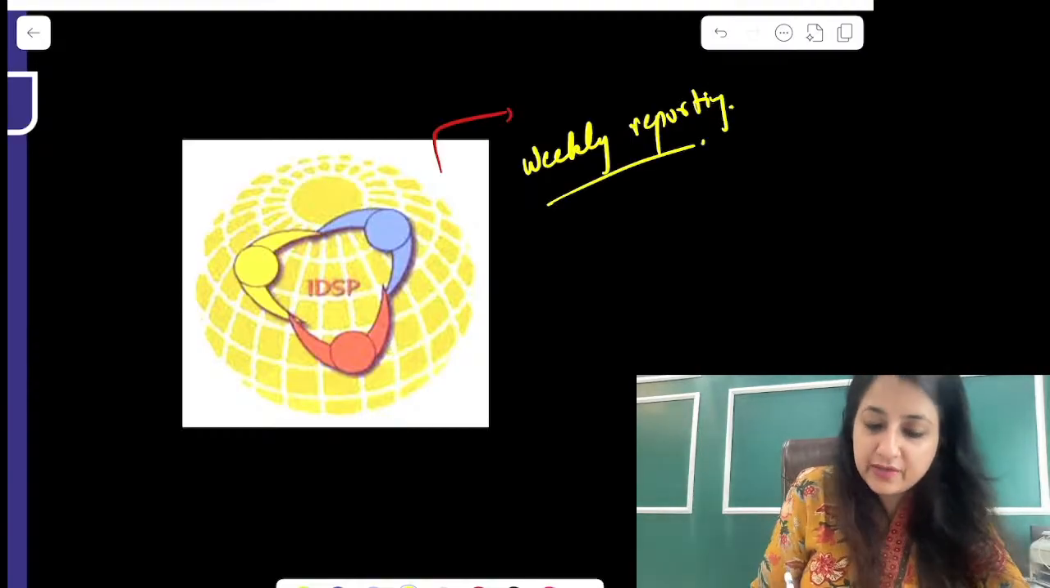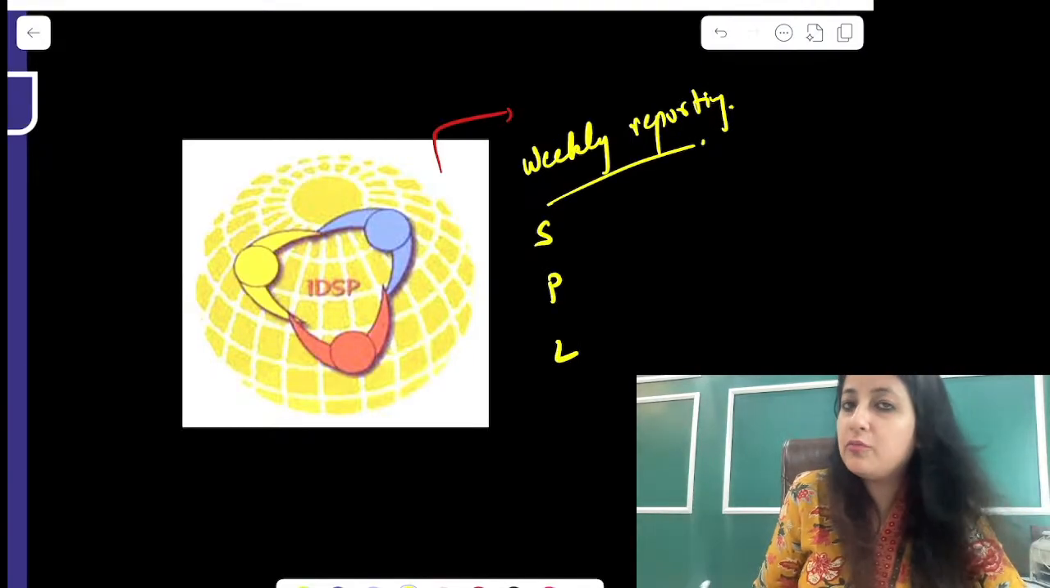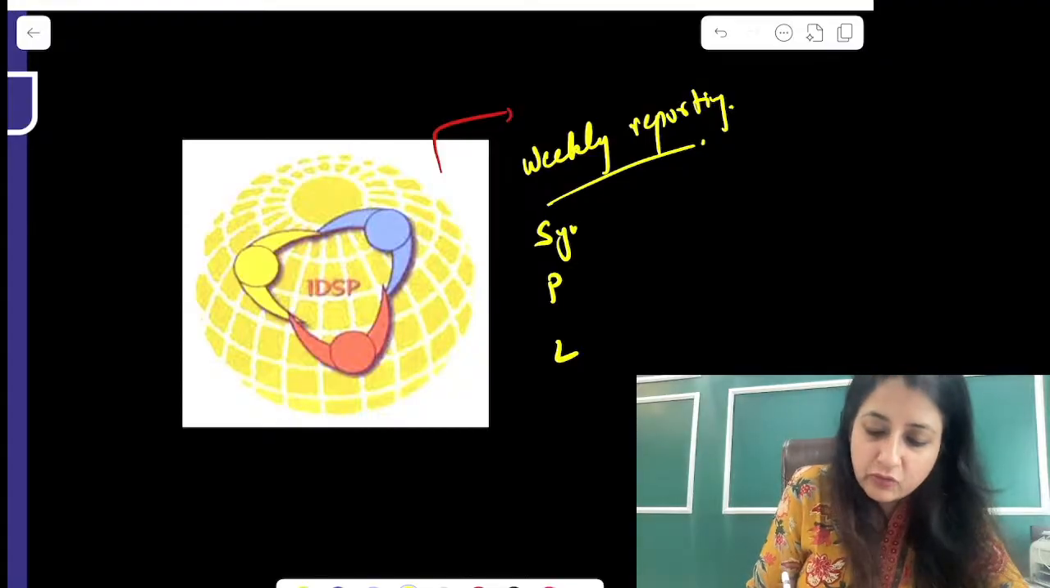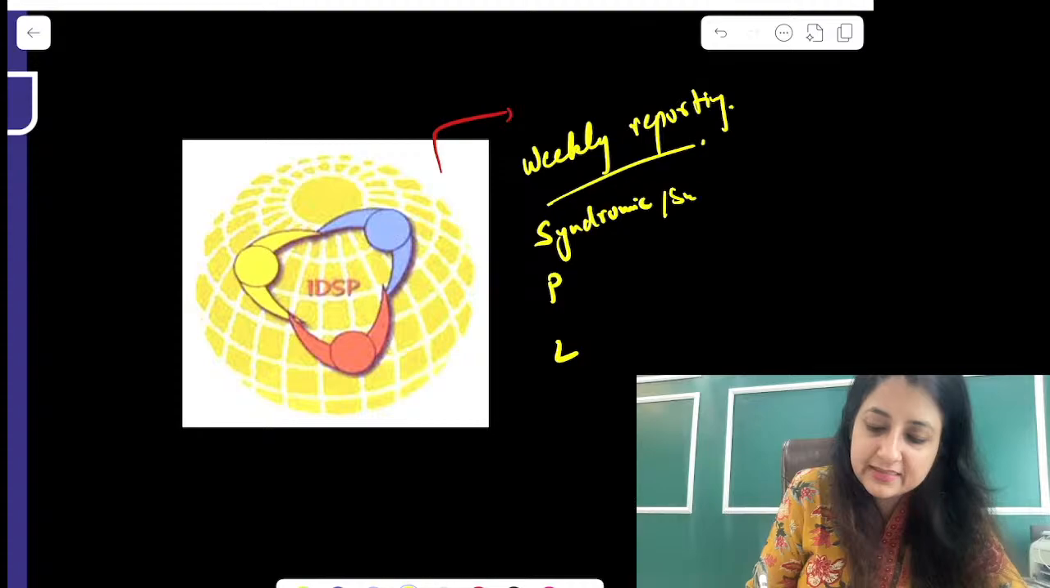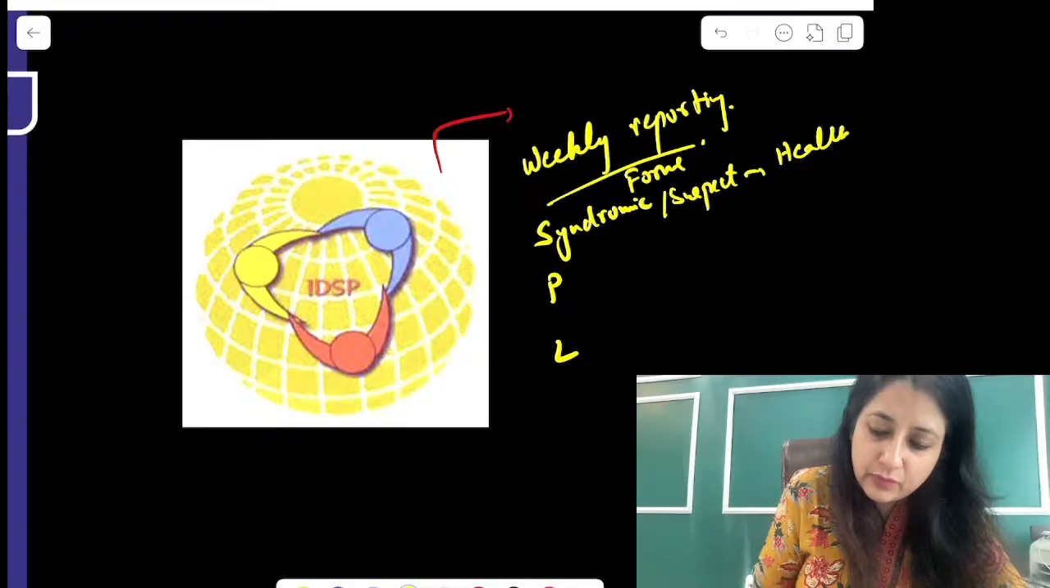Three forms are to be filled. One is S, P, L, for almost 33 diseases. Syndromic form is the suspect form. This form is filled by the health workers, guys.